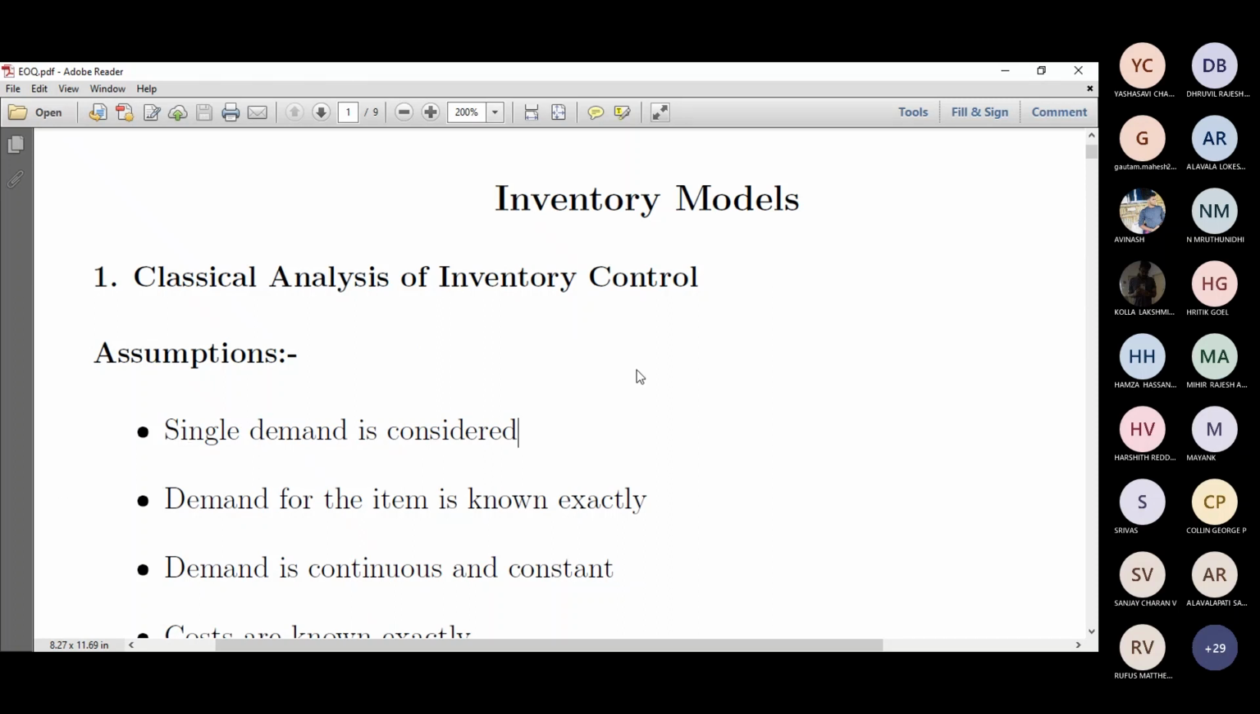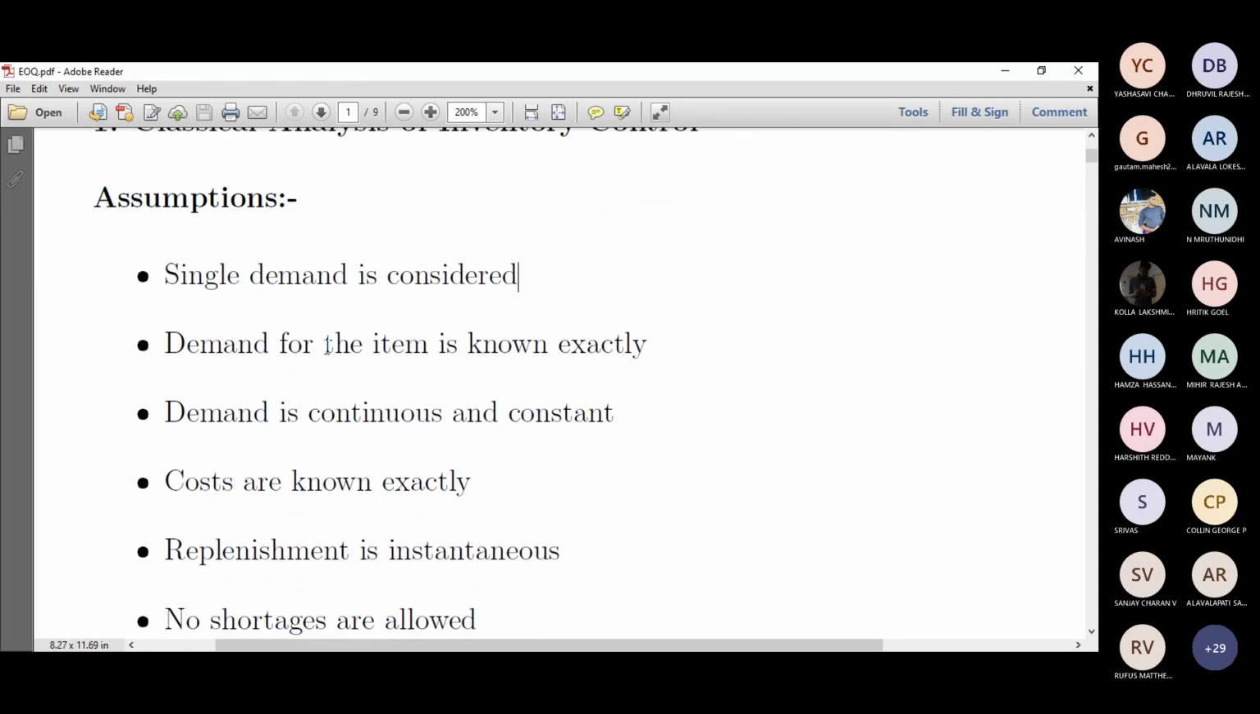So that's what basically it means. Single demand is considered, and demand for the item is known exactly. As I told you, we know how much we sell per day, or the demand per day is already known. Without that, we cannot solve or perform inventory control. The next is demand is continuous and constant, right? So demand should be throughout the start and end of the cycle time.